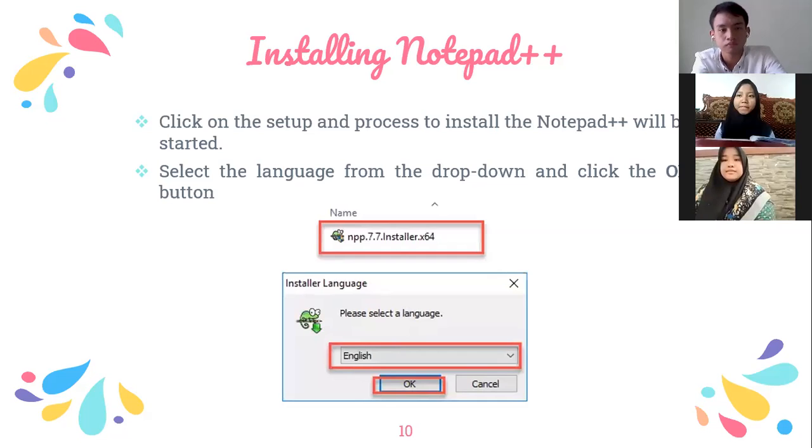click on the setup and proceed to install. The Notepad++ installer will be started. Select the language from the drop-down and click the OK button. The next slide.